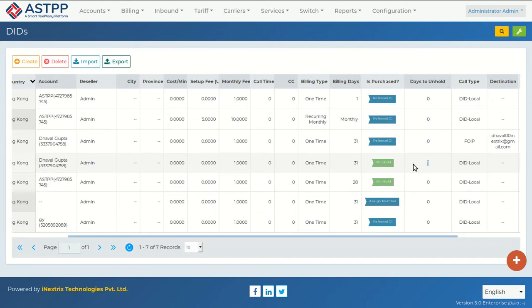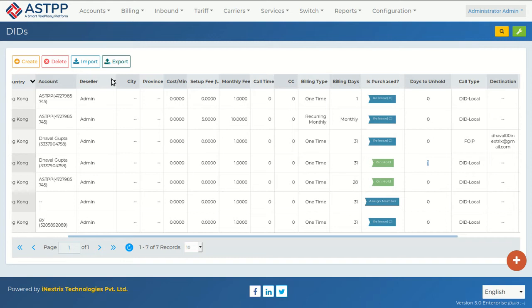During that day, if the same customer purchases the DID again, he can use it again. But if that customer does not purchase it within 1 day, then after 1 day the DID will be released, and other customers in our system can purchase it and use it for making inbound calls. So this is how hold and unhold works.